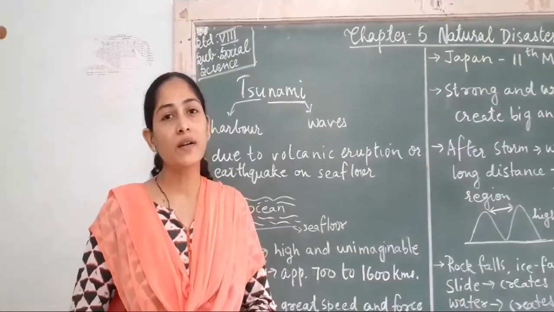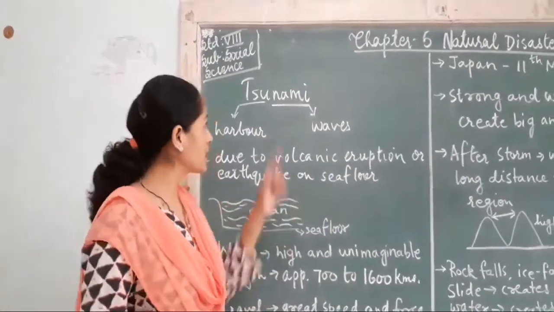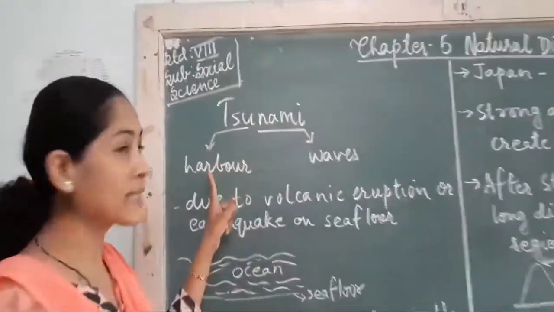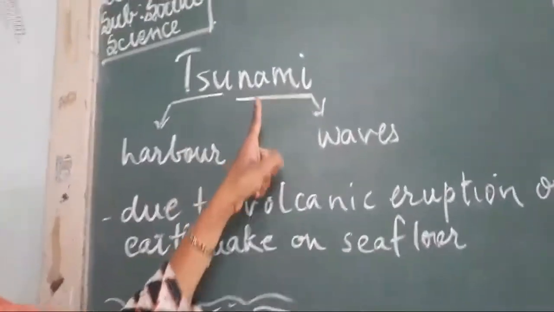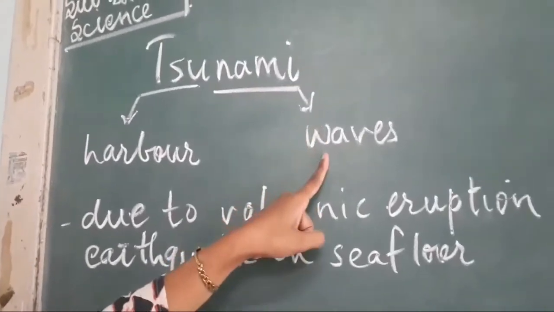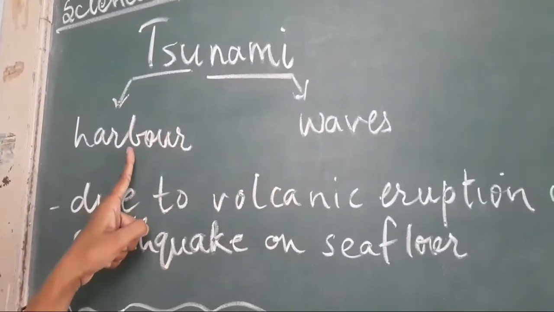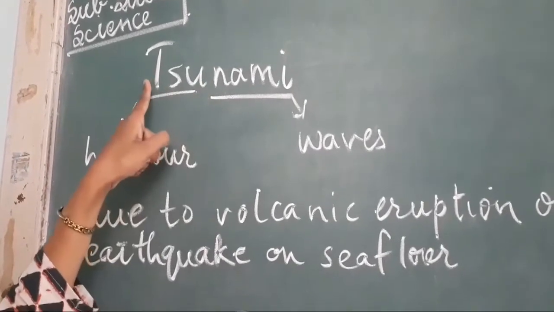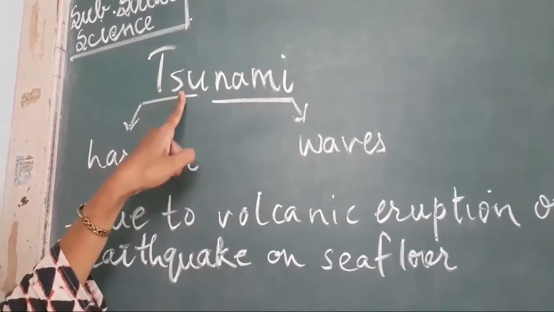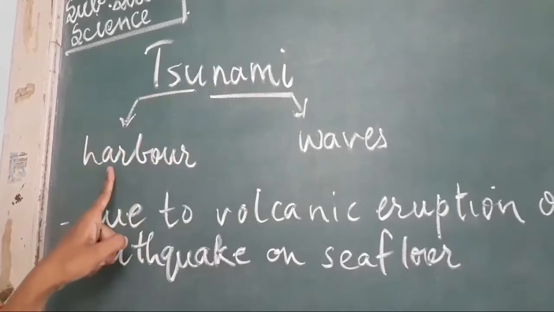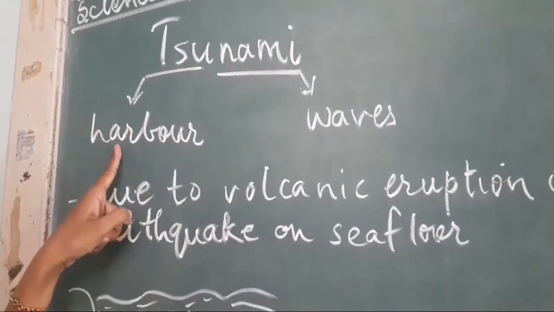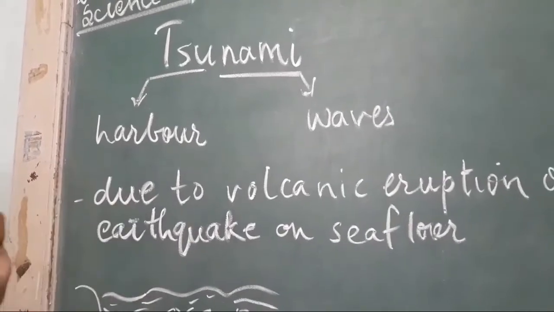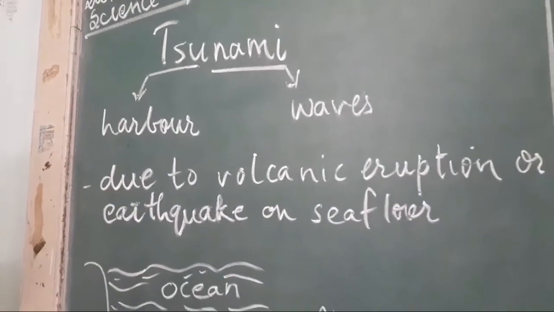Okay, now let us learn about tsunami. Tsunami, it's a Japanese word where su means lake, harbor, and nami means waves. So the waves which hit the harbor is known as tsunami. Here in the name tsunami, T is silent. So we start with tsunami. Okay, and harbor is a place, it is a coast where ships are tied up. Okay, now let us learn more about tsunami.